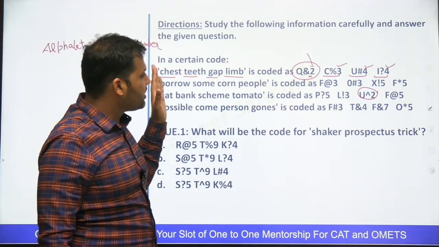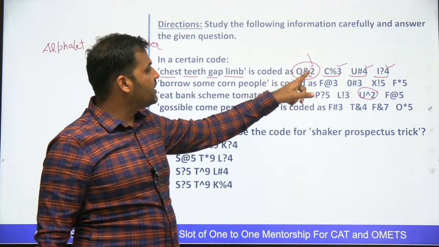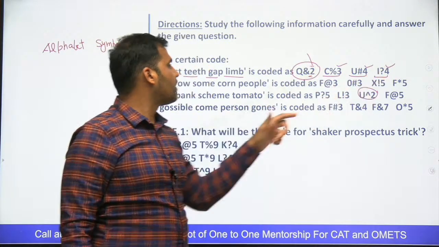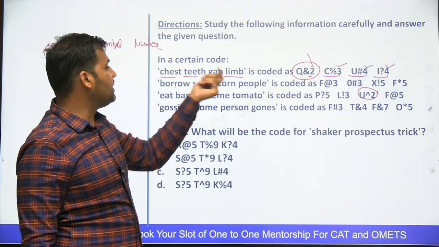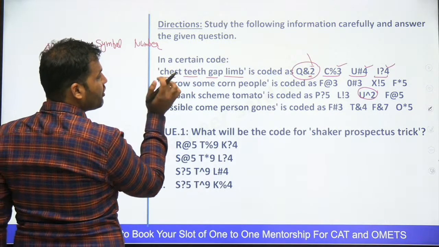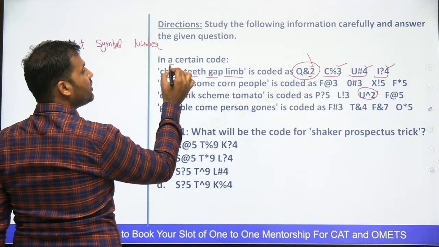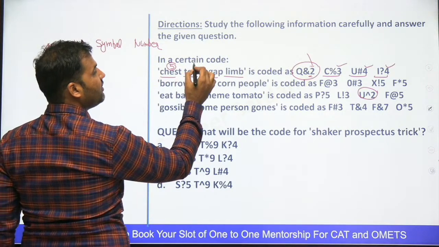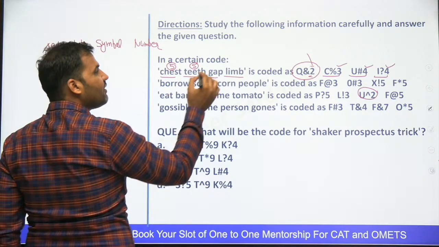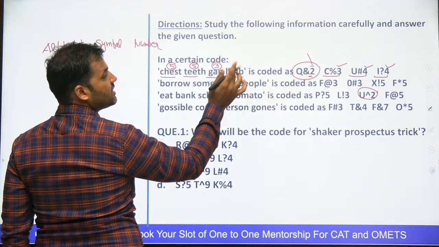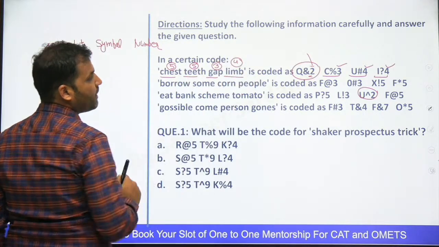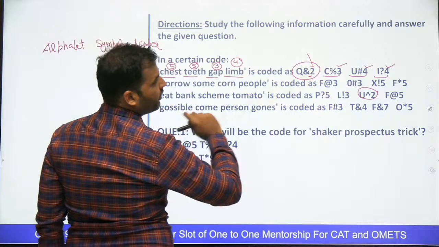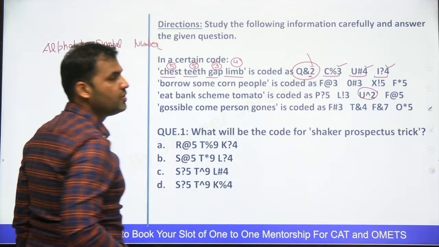Try to see some similarity. Are these numbers 2, 3, 4 and 4 somehow connected with these words? If you look at the number of letters in this particular word, you can see that number of letters here are 5. This word is also made of 5 letters. This word is made of 3 letters, and this word is made of 4 letters. Now 5, 5, 3, 4 and 2, 3, 4, 4. Do you see a similarity?